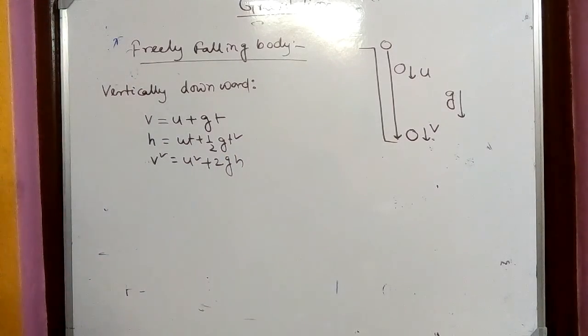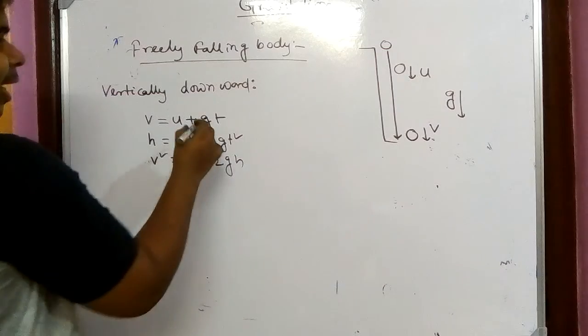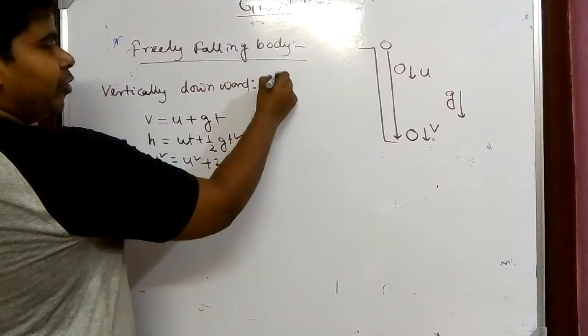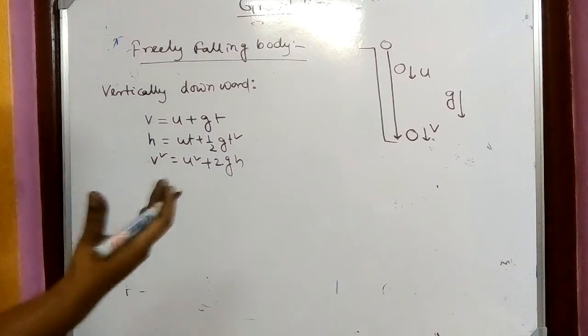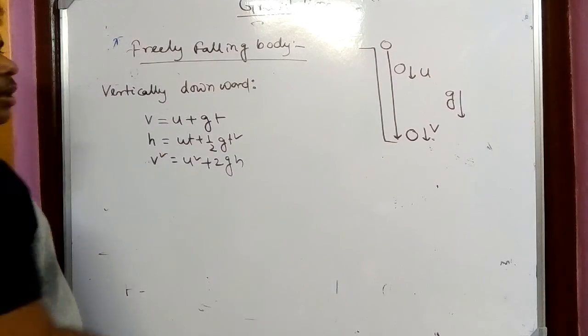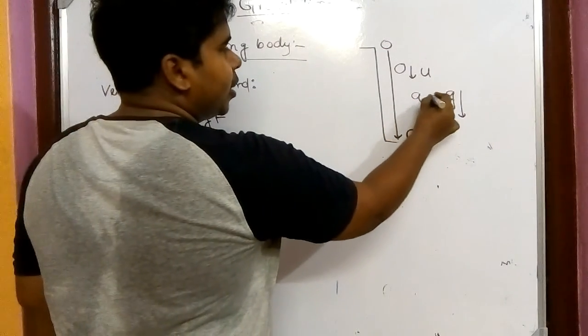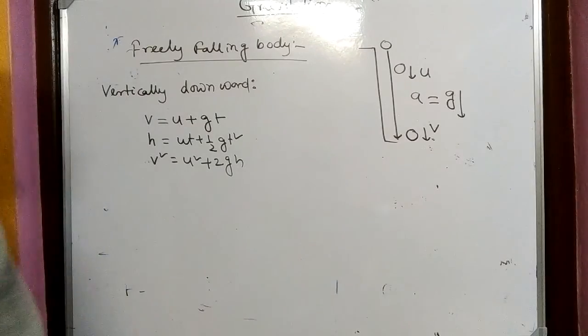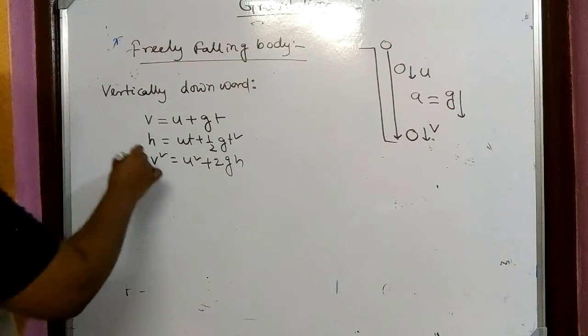Now if you see the equations, you might be thinking, sir, this type of equation we have done earlier. Yes, you have done. You have learned v equals u plus at. So instead of a, I have just taken g, because here the acceleration is gravitational acceleration g.